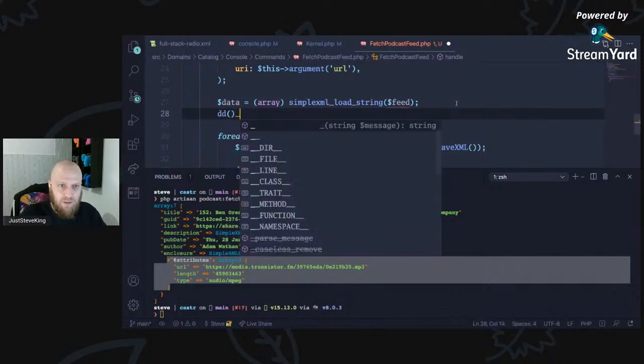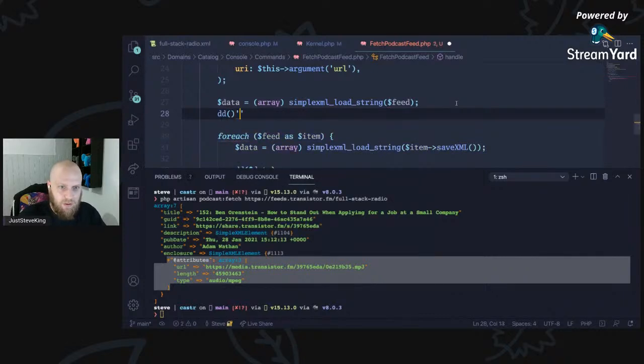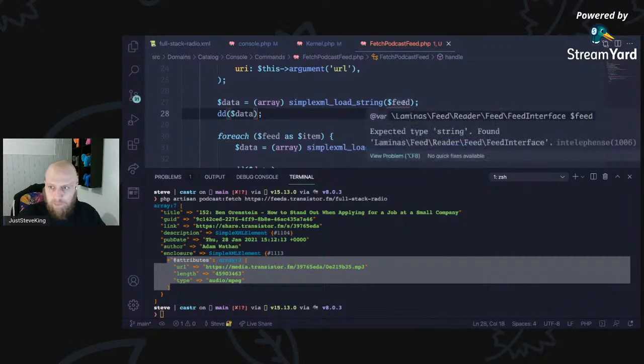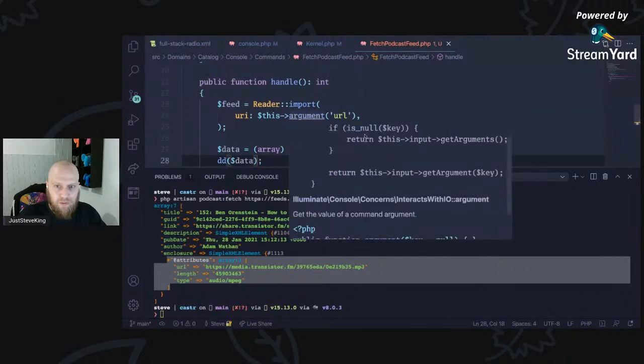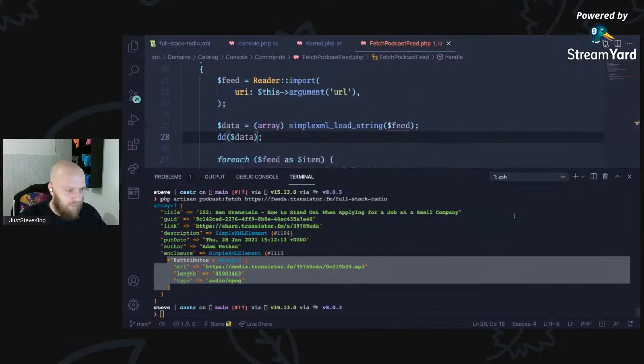Let's see what happens to the data on that part. Probably going to complain here. Feed interface, expected type string, got feed interface. So we look at the feed. Let's have a look at the feed, see what we can actually get from this.